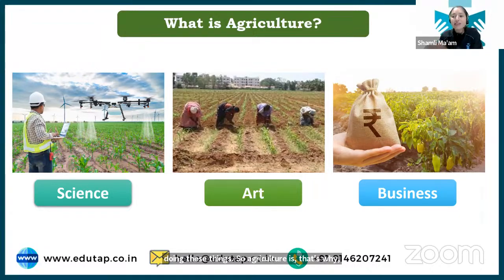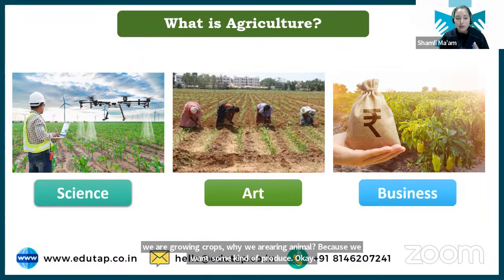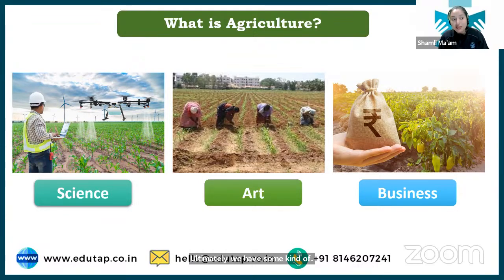Now next we have business. Why are we growing crops, why are we rearing animals? Because we want some kind of produce. Ultimately we have some kind of reason behind doing these things. We are growing crops for cereals, for pulses, for oilseeds, for different kinds of produce we extract from these crops. Now we have livestock as well, where we are getting milk, meat, and eggs from the livestock, right? So it is a business.